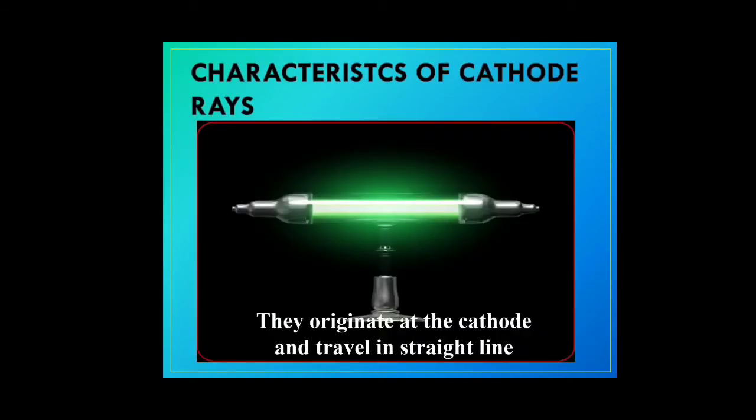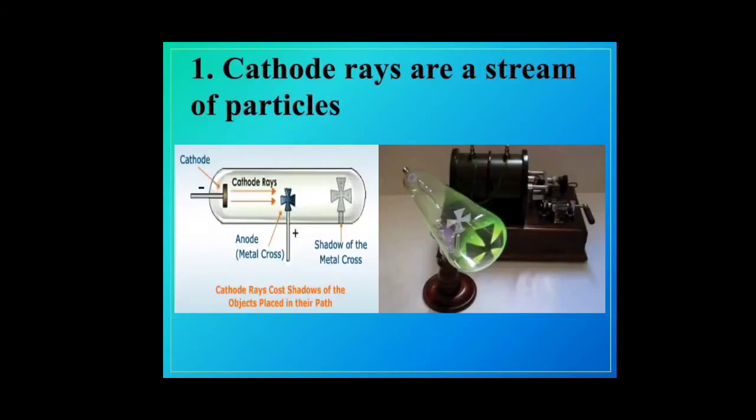It looks something like this in real life, a cathode ray tube. Once the cathode rays are generated, it gives a fluorescent light. So let's see what the characteristics of cathode rays are. The cathode rays originate from the cathode and they travel in a straight line. So the first important point is that these rays travel in a straight line.